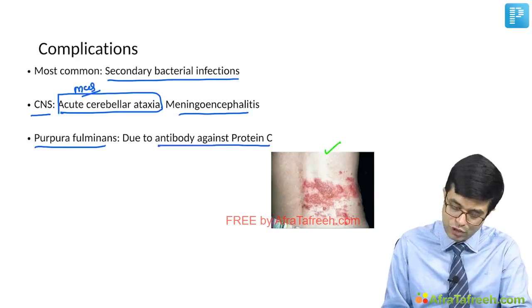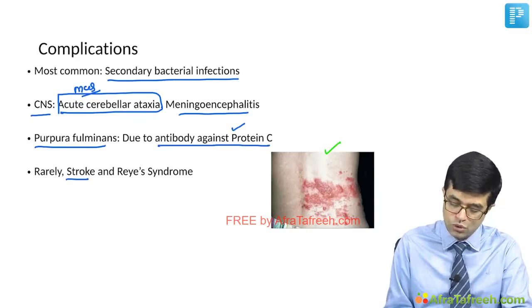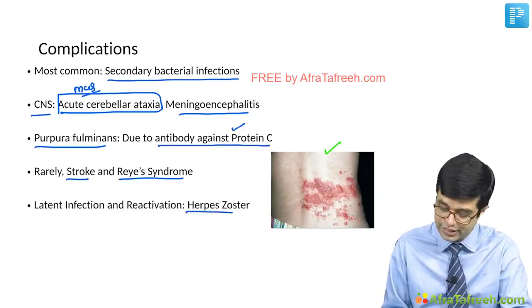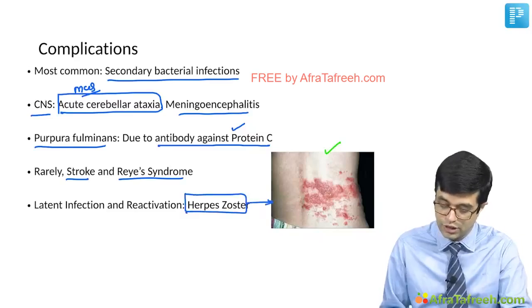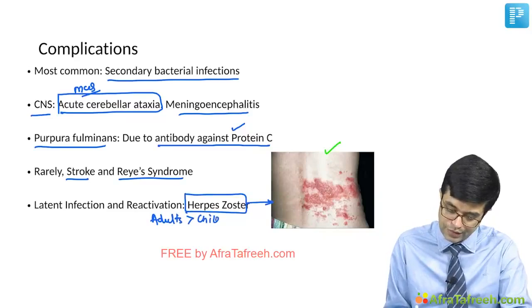It occurs due to antibody against protein C, which tends to form in certain individuals. And rarely stroke and Reye's syndrome can develop in these patients. Finally, latent infection and reactivation can cause herpes zoster. Herpes zoster is more common in adults as compared to children.